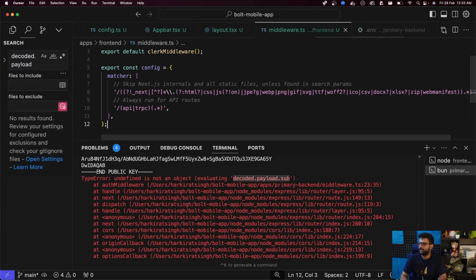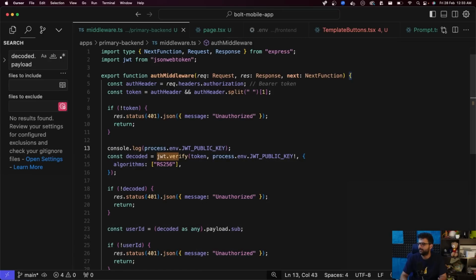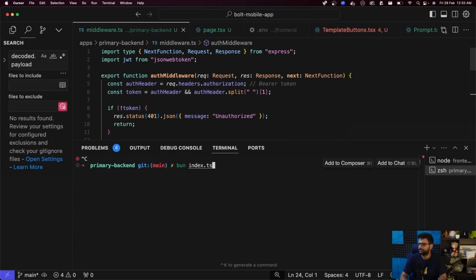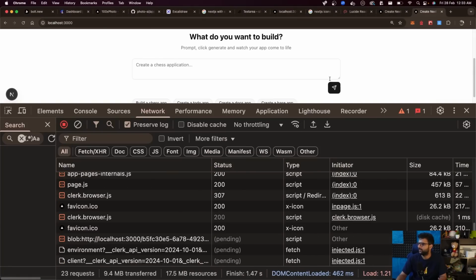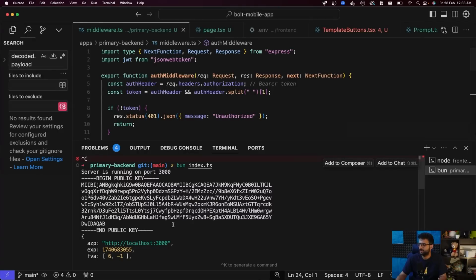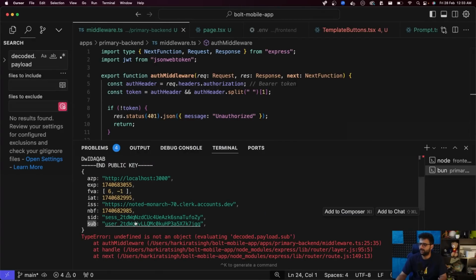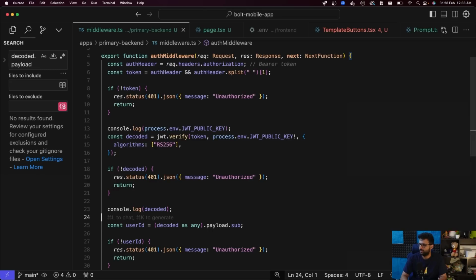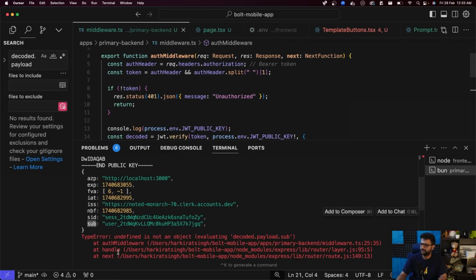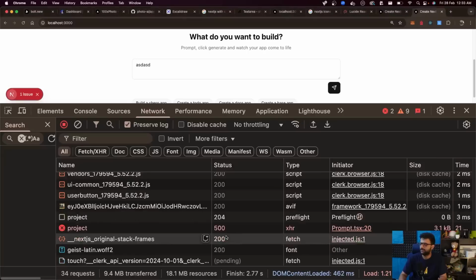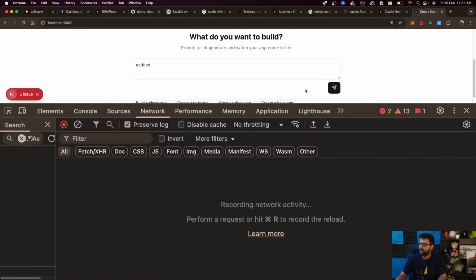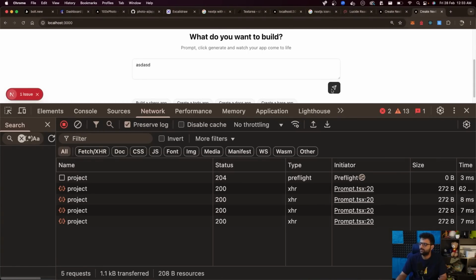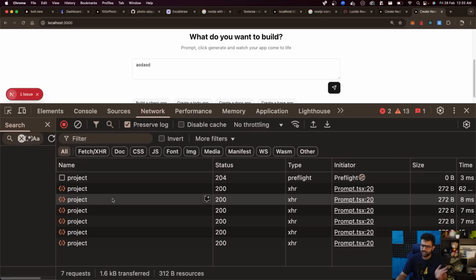So middleware.ts, and let's log decoded here. Let's see what decoded gets. It gets this, and there's a direct sub field here, which makes sense. So let's do a decoded.sub, and that contains the user ID of that specific person. Let's try it out again, and this time, as I put an entry here, I'm able to put projects in the server. If I do a GET request, I'll get the projects from the server.